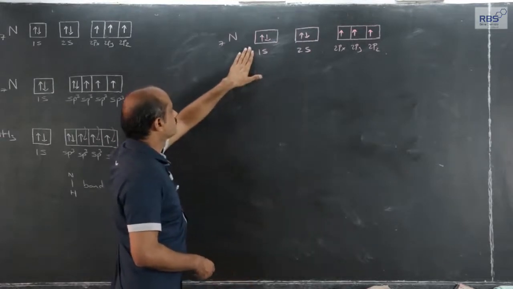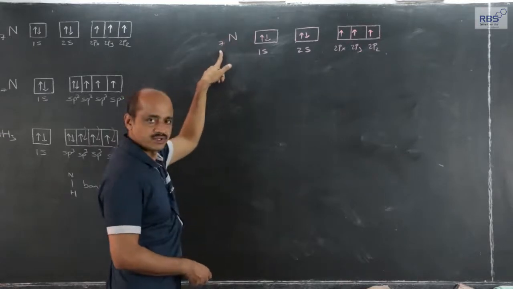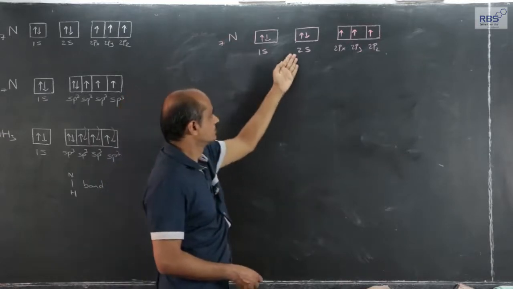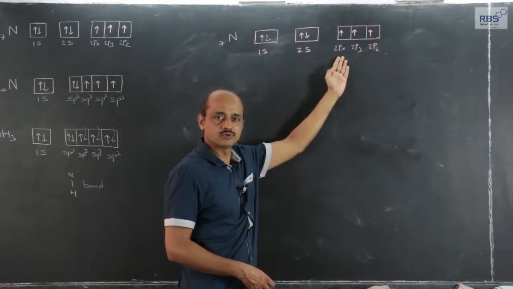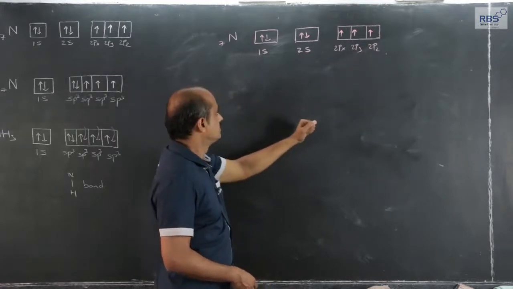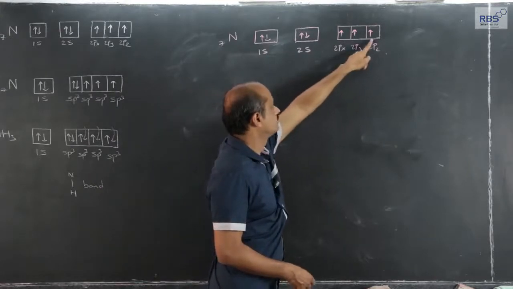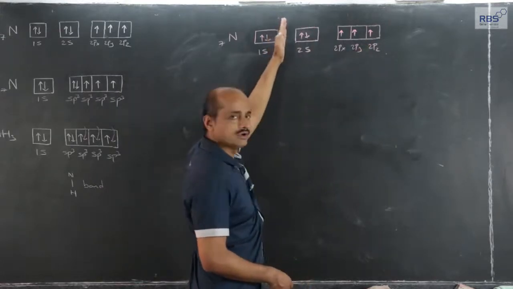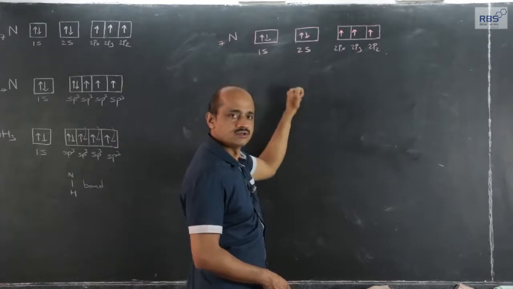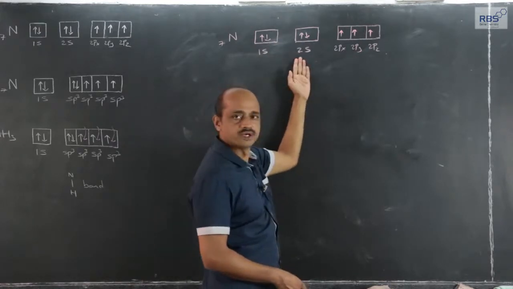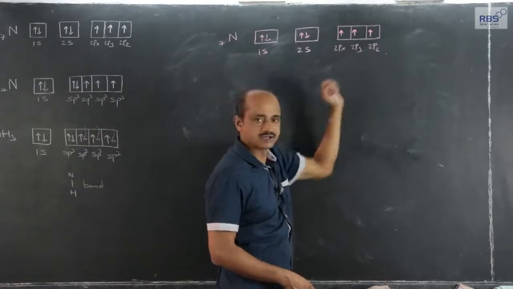According to the electronic configuration of nitrogen, atomic number is 7, 1s2, 2s2, and 3 unpaired electrons in 2px, 2py, 2pz, one each. Since the last electron enters 2pz, the outermost shell of nitrogen is n equal to 2. In the outermost shell of nitrogen, there is one lone pair of electrons and 3 unpaired electrons.